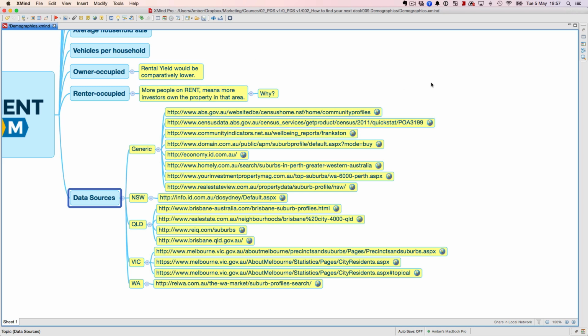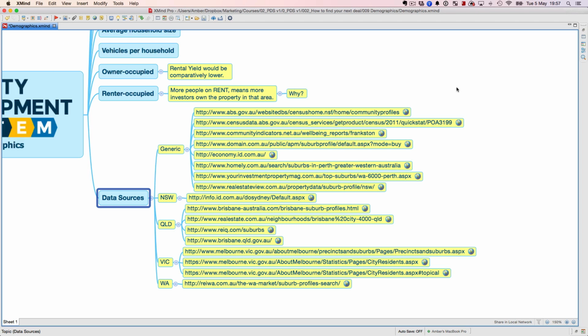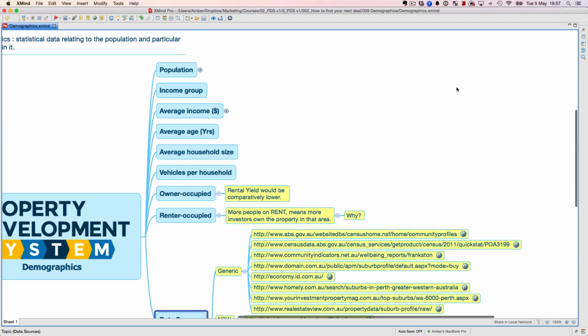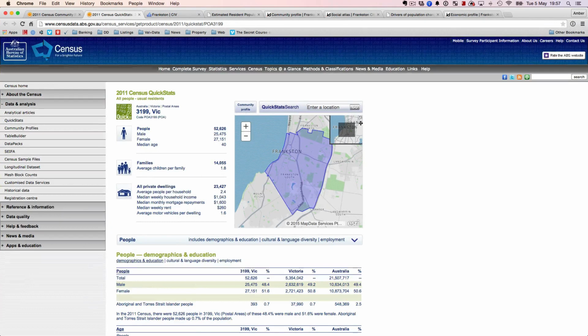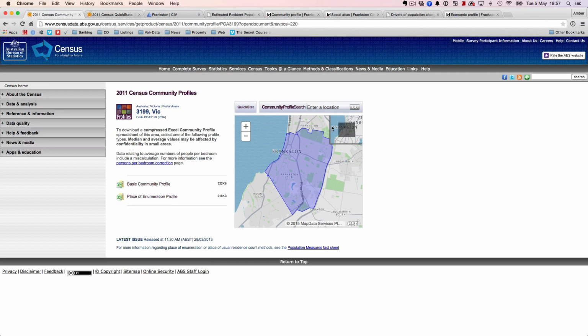But I will want to go through a couple of websites that I use most of the time when I'm putting a report together, and that gives me data for all of this. So let's look at some of the websites. The number one website that I used to go to, but don't go to anymore, is the ABS data.